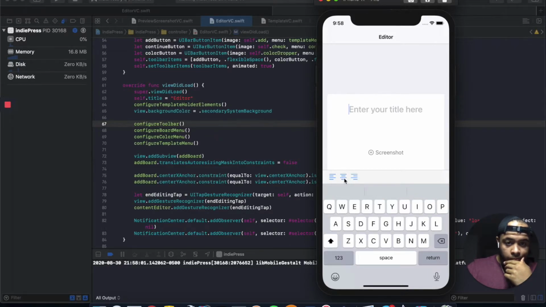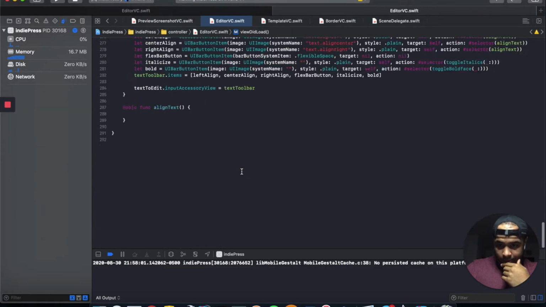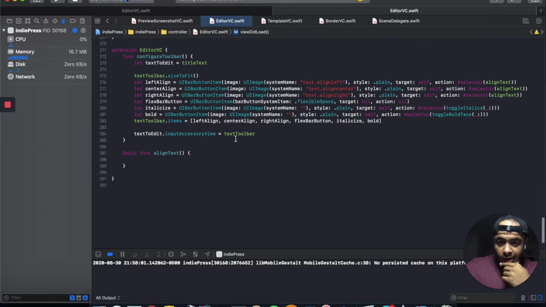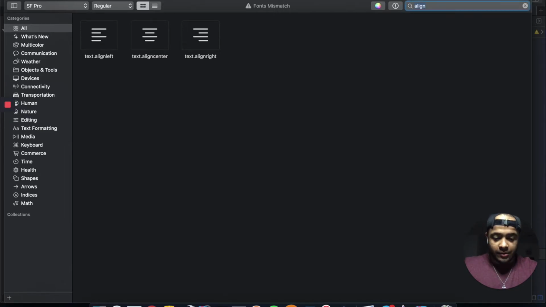Okay, that's cool. The rest of it didn't show up. Okay. Left align, center align, right align, flex bar. Oh, we never get images. Okay.